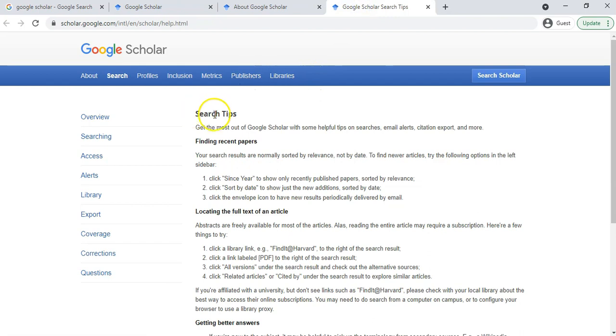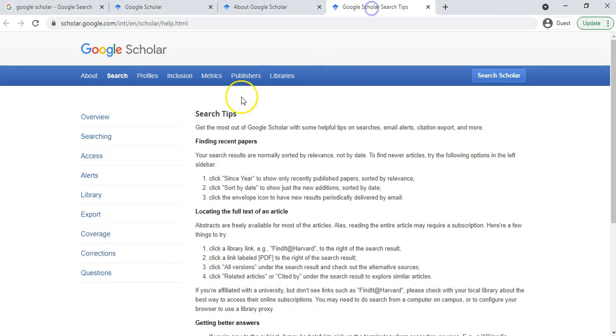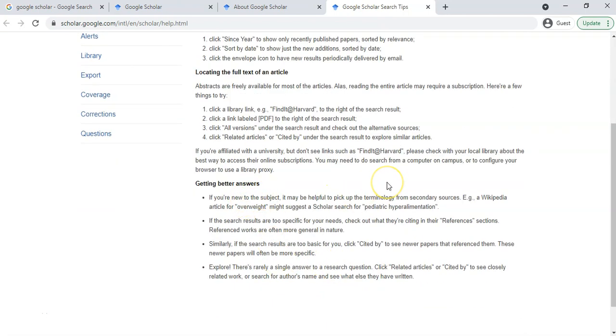And they even give you some nice little tips. If you actually search for Google Scholar, it'll say search tips and about. So that's how I got to these pages. So you can search for different options. Sometimes with the articles you have to pay to view the whole article. Sometimes you can just see the abstract. But if it's got a PDF, normally you will have access to the full research paper. And you can see related articles or who it's cited by. And they even give you tips about how to find the information you're looking for.